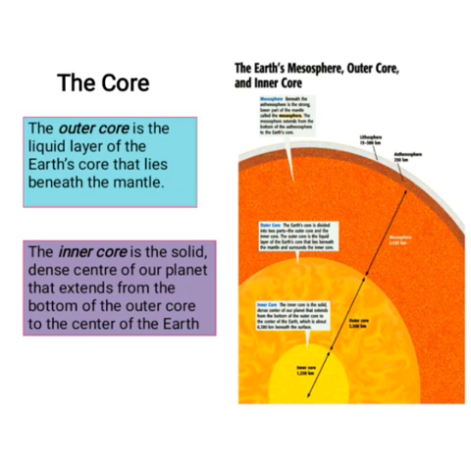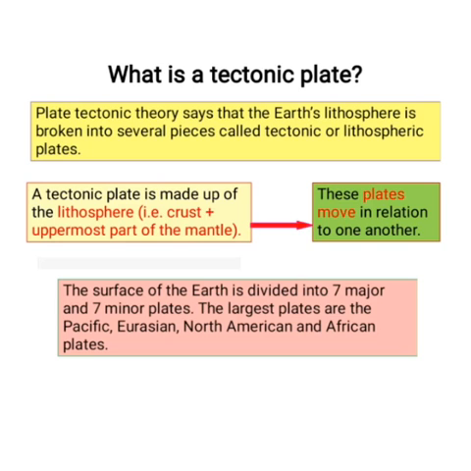The outer core is the liquid layer of the earth's core that lies beneath the mantle. The inner core is solid. It is the dense center of a planet that extends from the bottom of the outer core to the center of the earth. Now let's know about what is a tectonic plate.